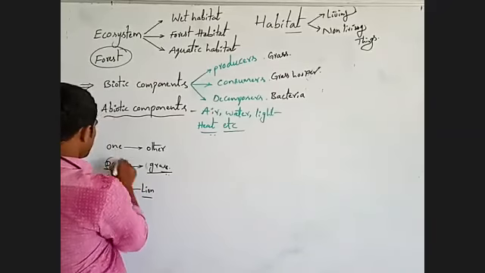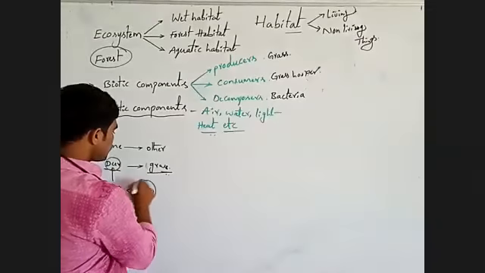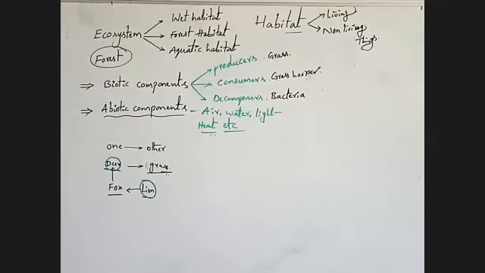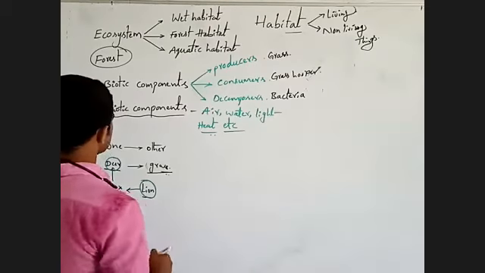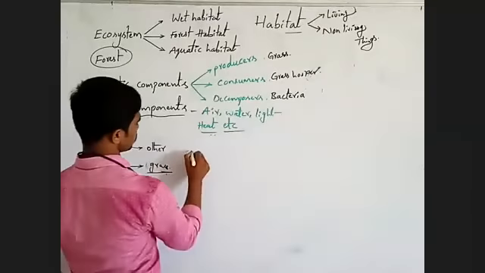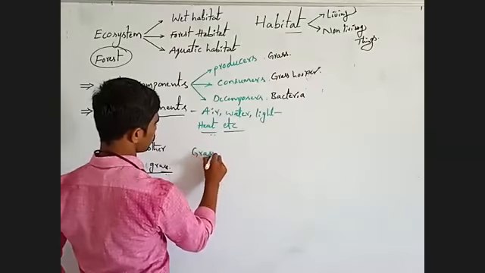Observe here, this is a food level. Here, this is another food level. Observe carefully. Observe food level here. Grass is on the first food level.